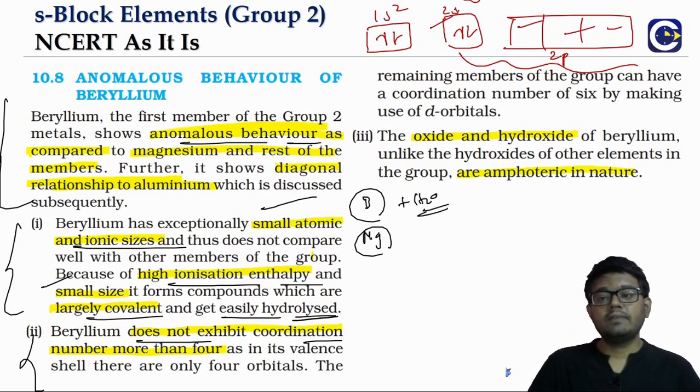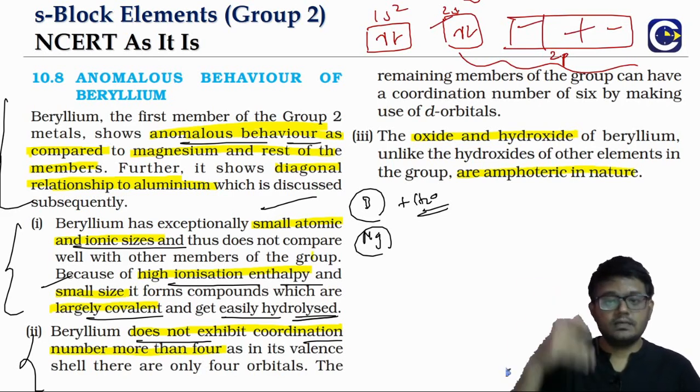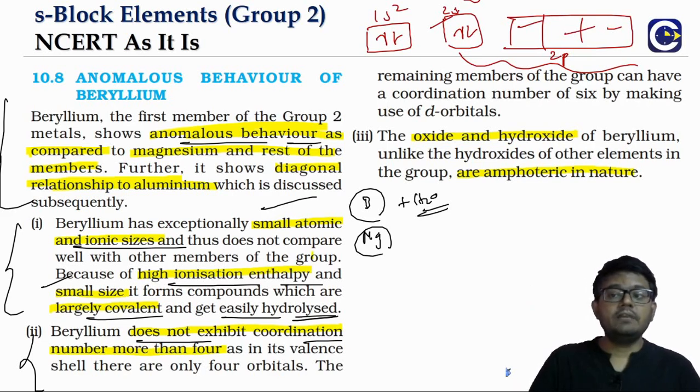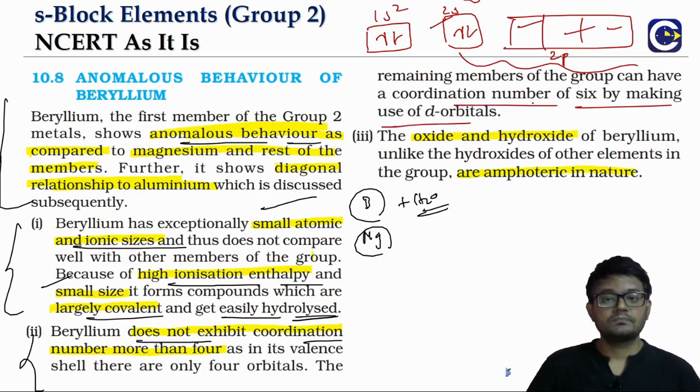But when you go to magnesium or the other elements below, they can even use, because for magnesium, what is the valence orbit? The third orbit. So the third orbit will also have d subshell. They can use those empty d orbitals and show a coordination number of 6. But in case of beryllium, it can only go up to a maximum of 4.